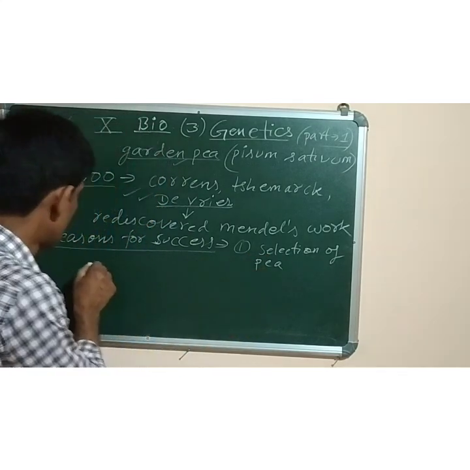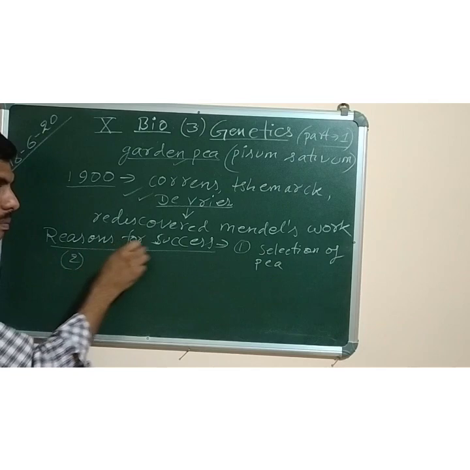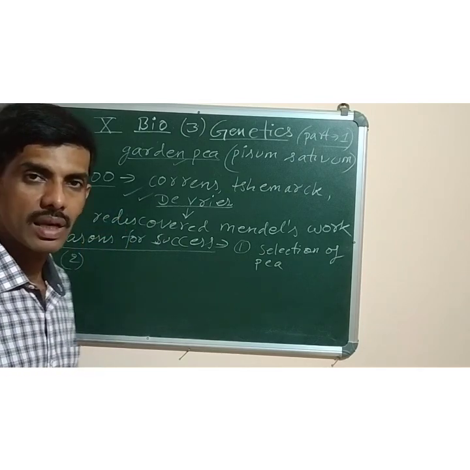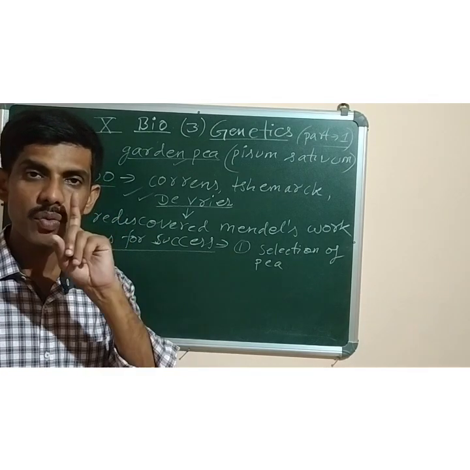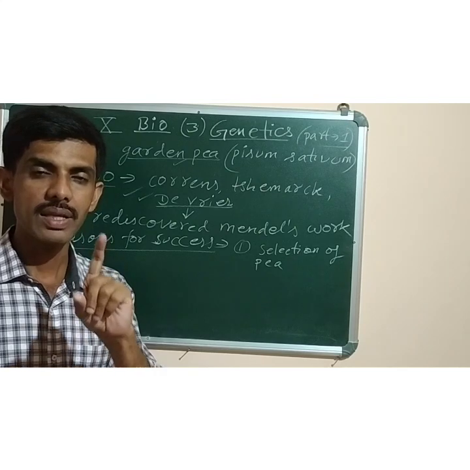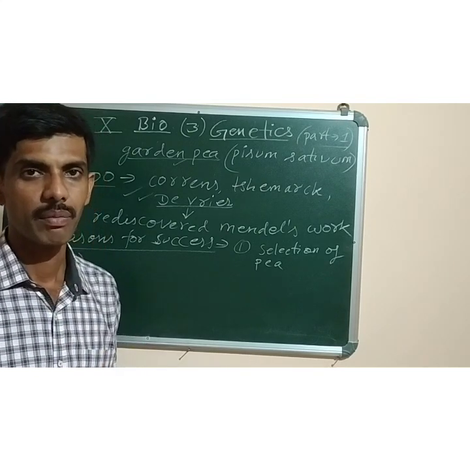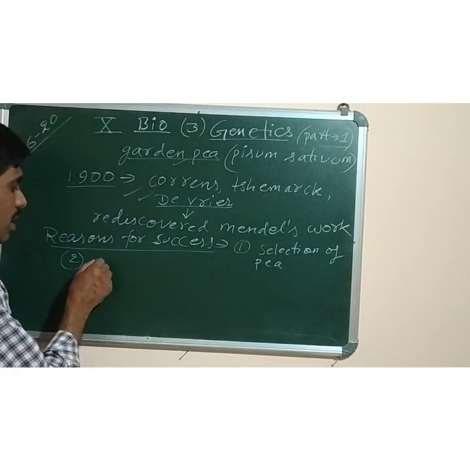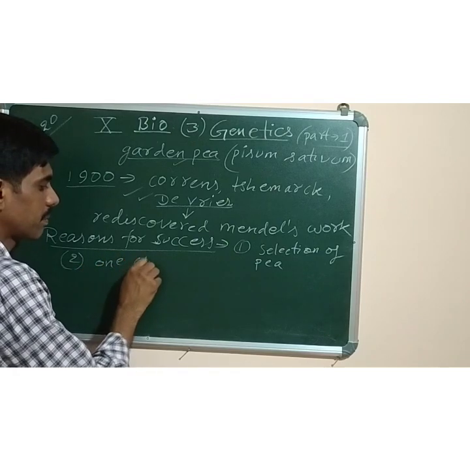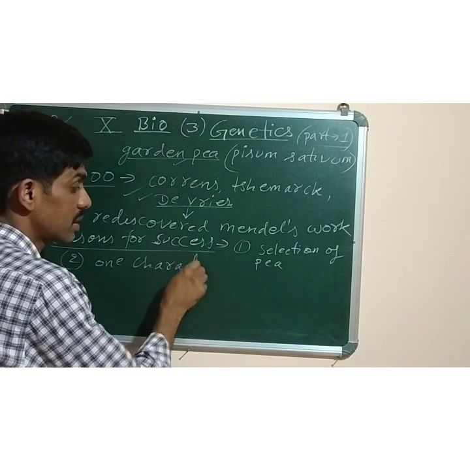The second reason for Mendel's success was he studied one character at a time. Character is something you also have to study.